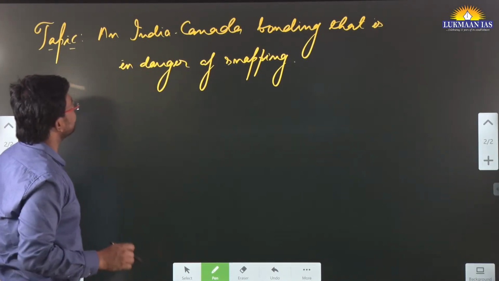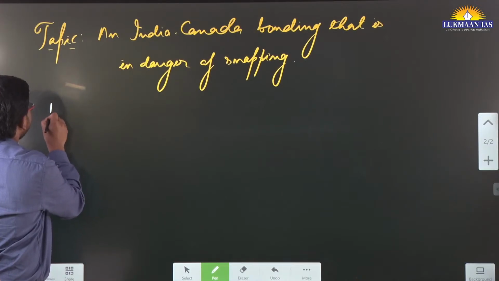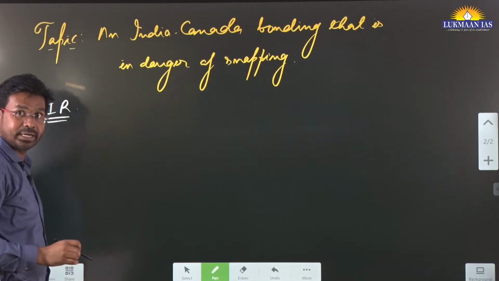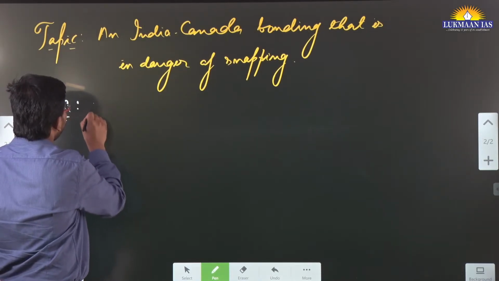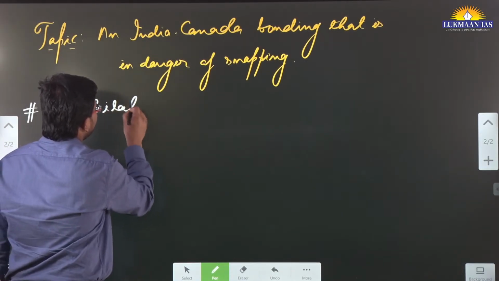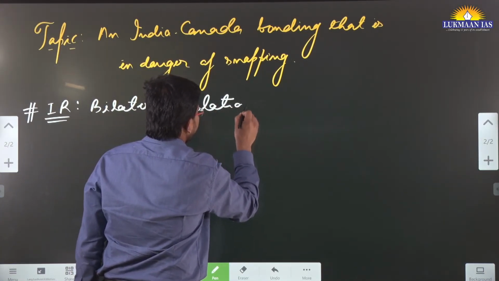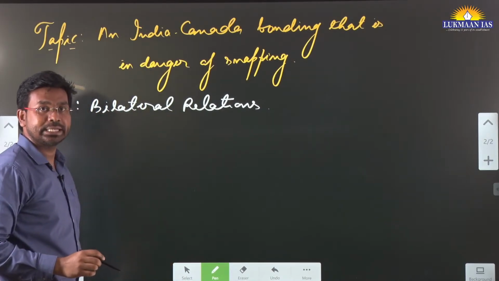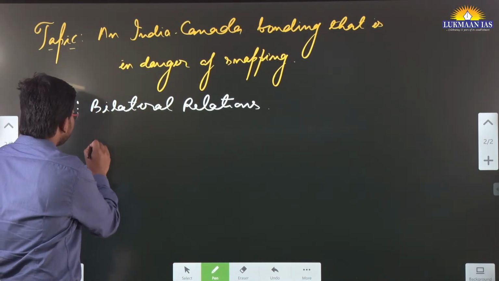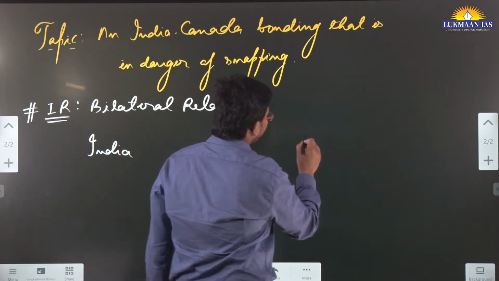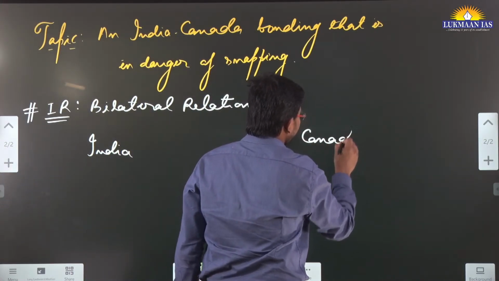So let us quickly understand this topic. This topic is related to international relations. Okay. It's part of international relations. Here we are going to talk about bilateral relations between two countries. Which countries are we going to talk about? One of the countries is India, and the second country that we are going to talk about is Canada.